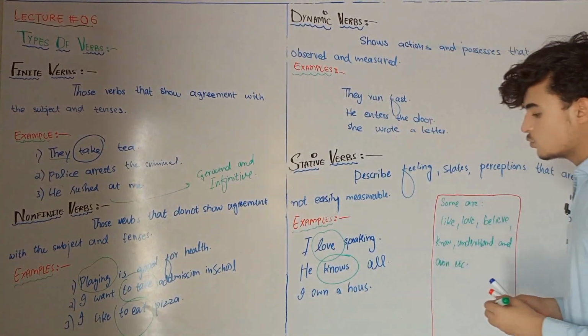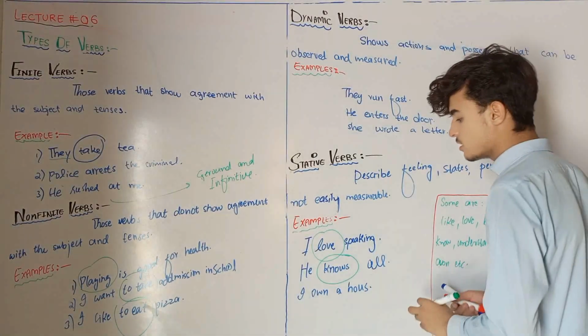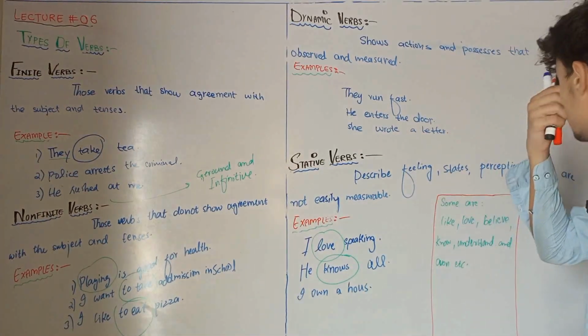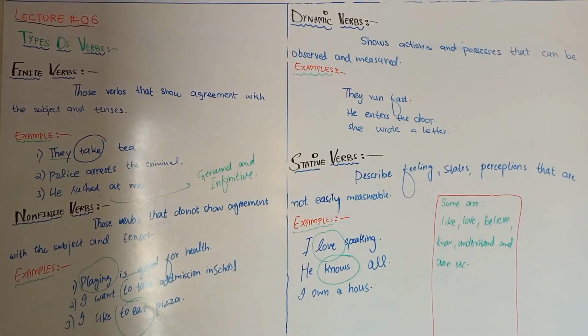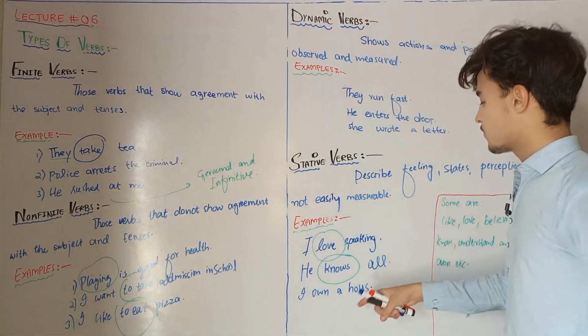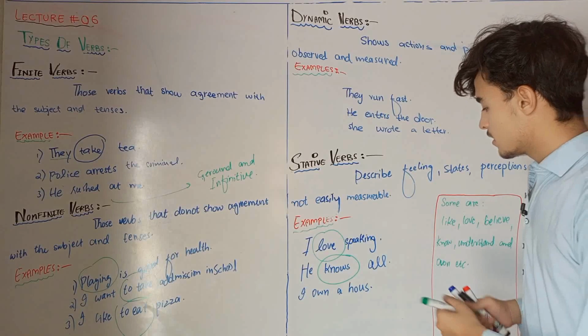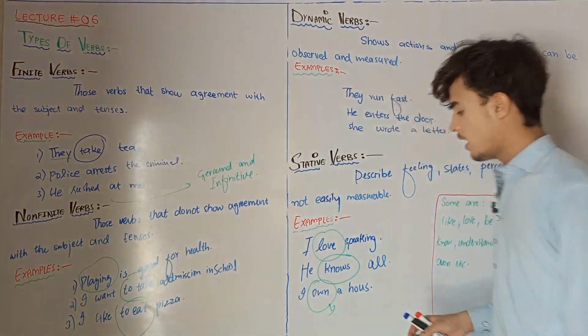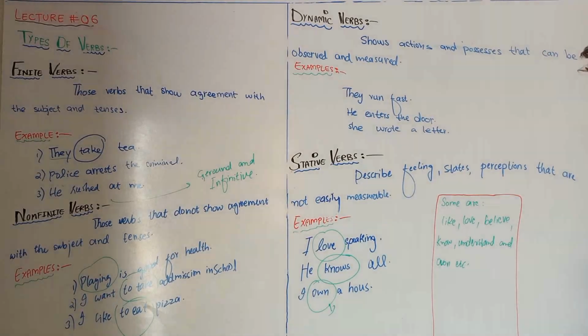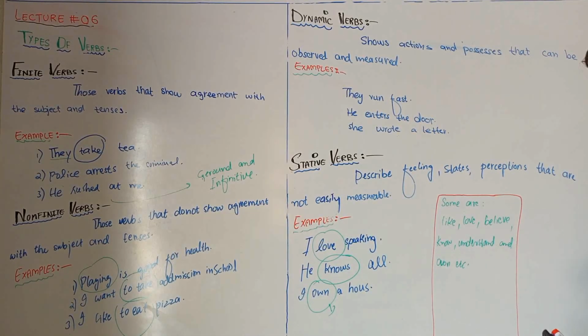I own a house. We cannot measure how I own a house. We can only feel that I own it. So, I own a house. Here, own is which type of verb? It is a stative verb because we cannot determine how he owns.